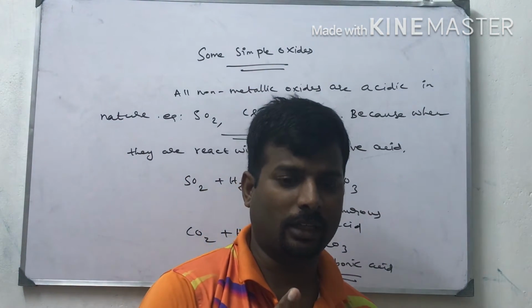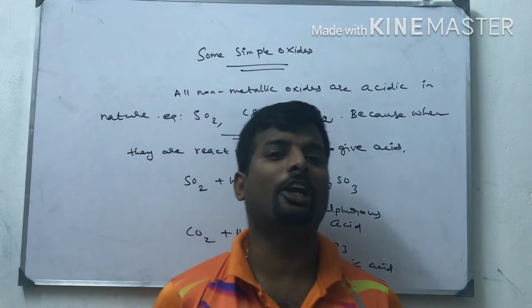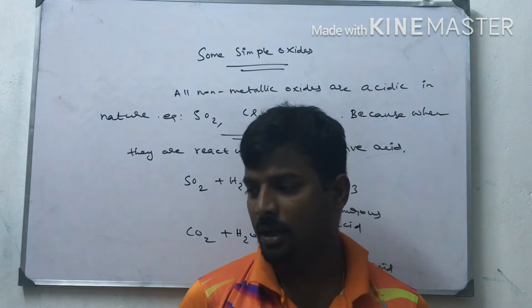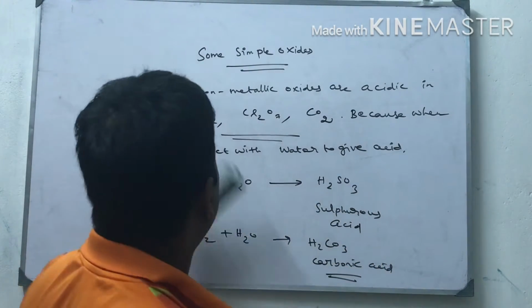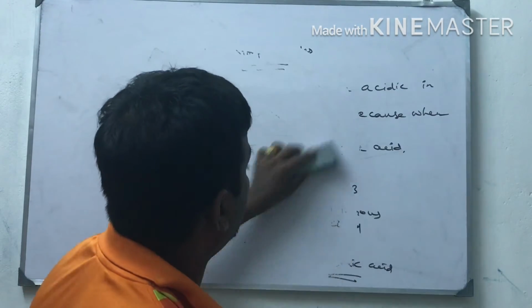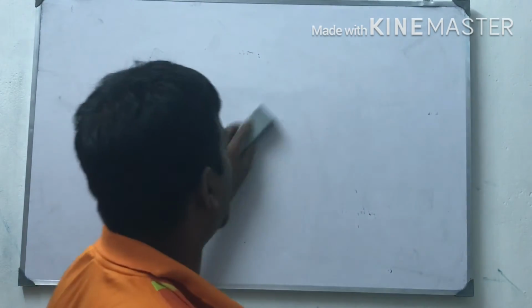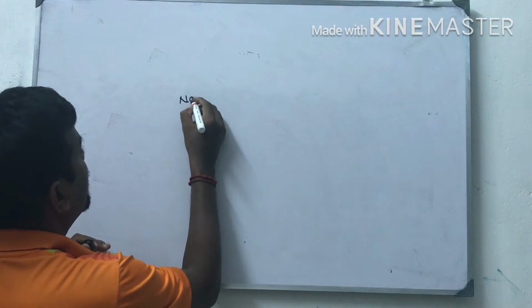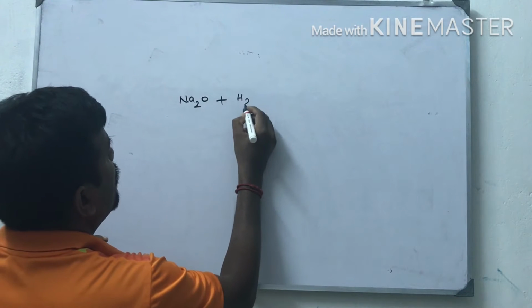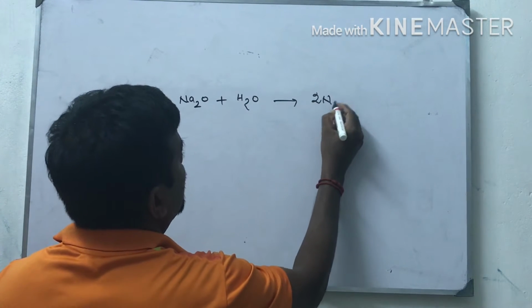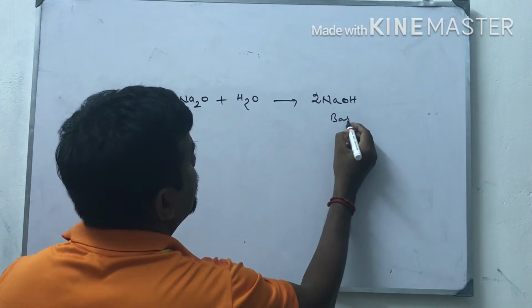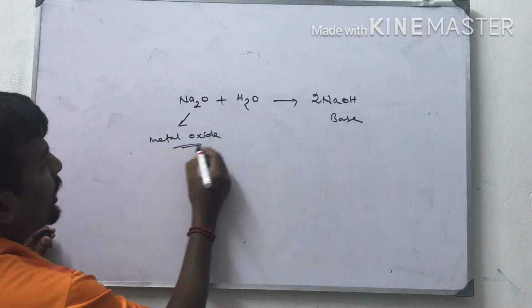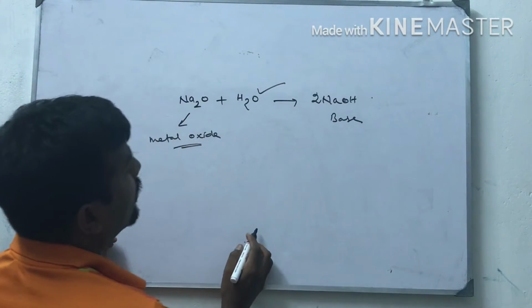Metal oxides: in the s-block elements, metals are highly electropositive. So they react with oxygen to give basic oxides. Why? Because metal oxides react with water to give bases. That is why metal oxides are highly basic. Let us take one example, sodium oxide: Na2O plus H2O gives 2NaOH. Sodium hydroxide is a base. Sodium oxide is a metal oxide that reacts with water to give sodium hydroxide, a base.